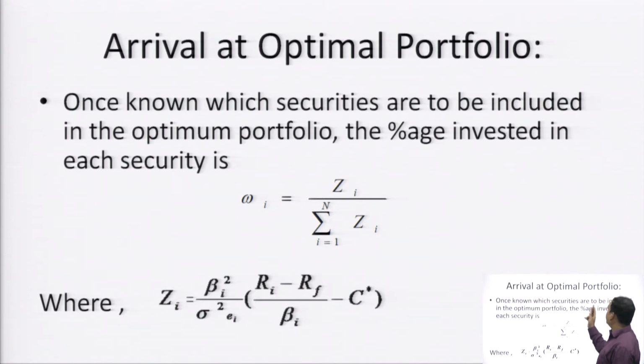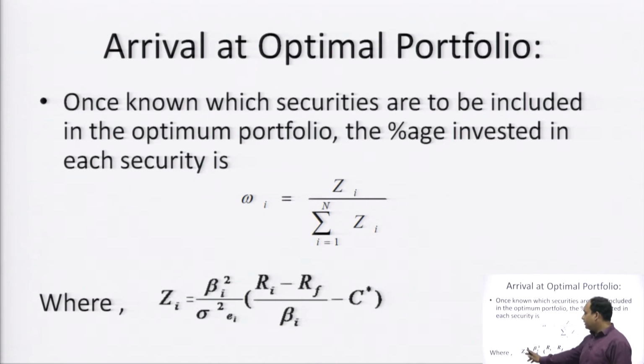Once we know which securities are to be included in the optimal portfolio, the percentage invested in each security is calculated. This is simply called the weight. We are giving the weightage to the investment: how much funds should be invested in security X, security Y, security A, B, and in which kind of security how much investment should be made. So, by calculating the C, we calculate the cutoff point where the optimal portfolio should be constructed, and then we give the weightage to each security, so that the optimal portfolio can be constructed.